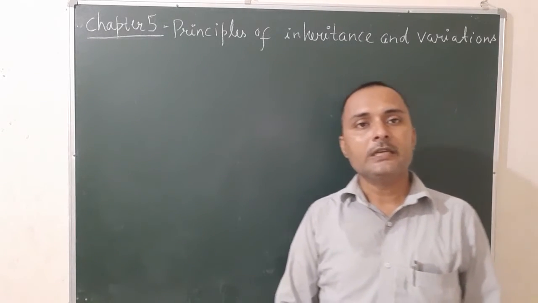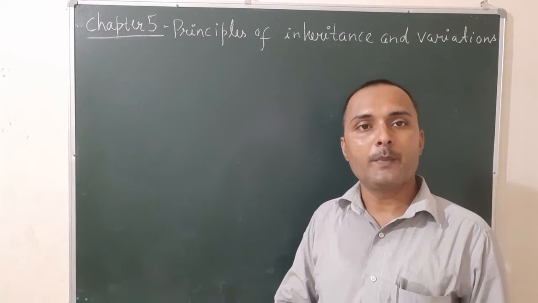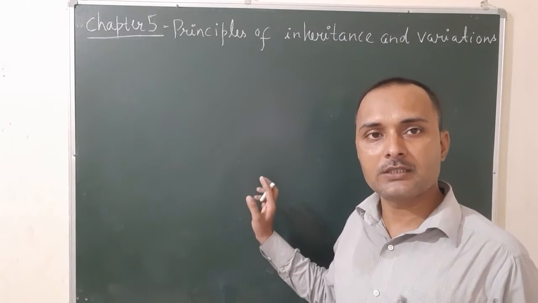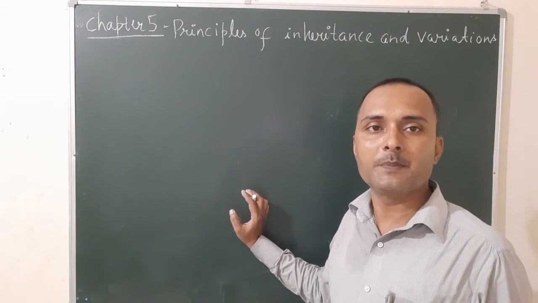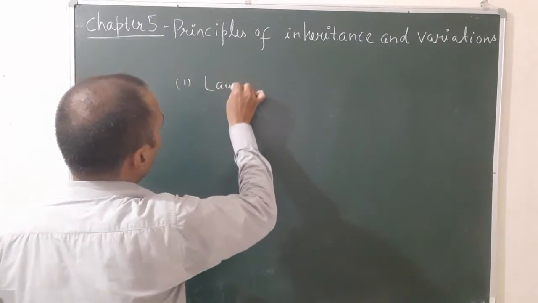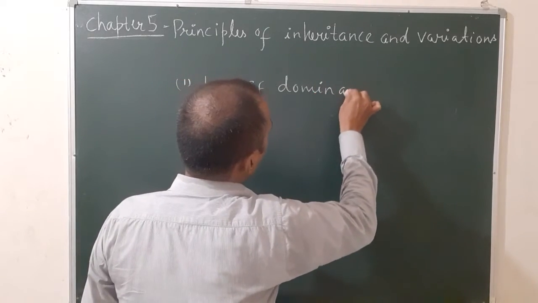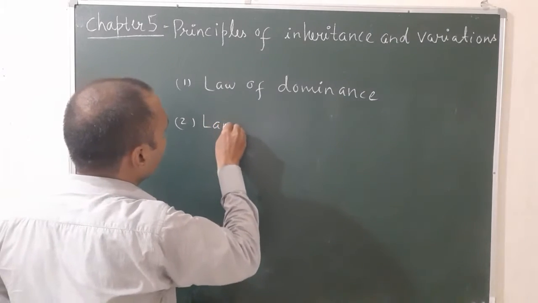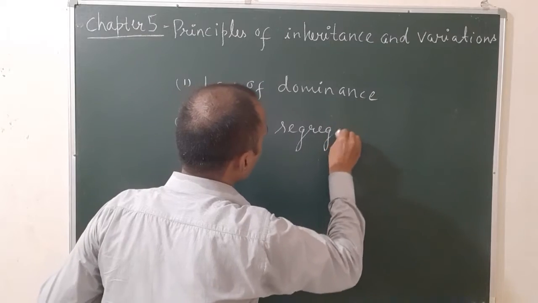Good morning, students. In the previous class, we discussed the first law of Mendel, that is, Mendel's law of dominance. There are three laws of inheritance given by Mendel on the pea plant. The first one is the law of dominance. The second one is known as the law of segregation.